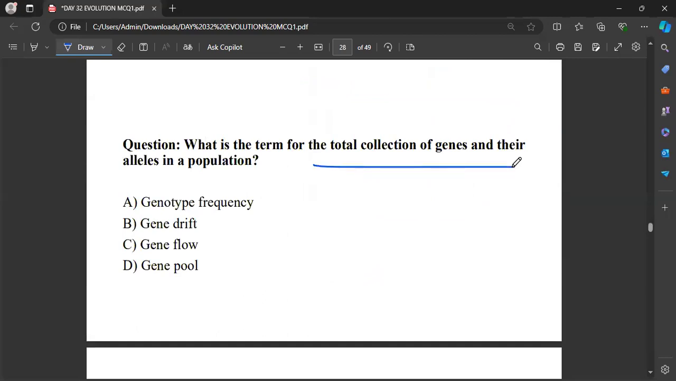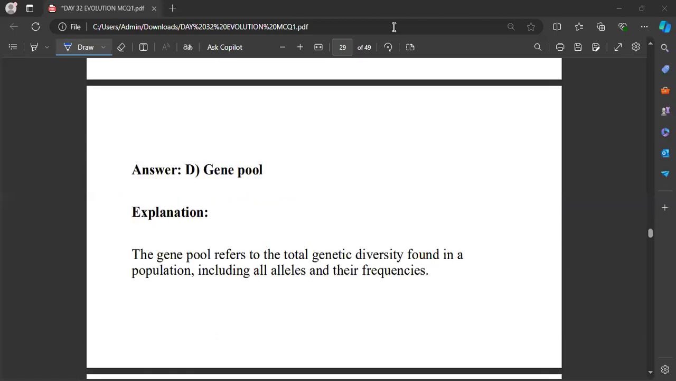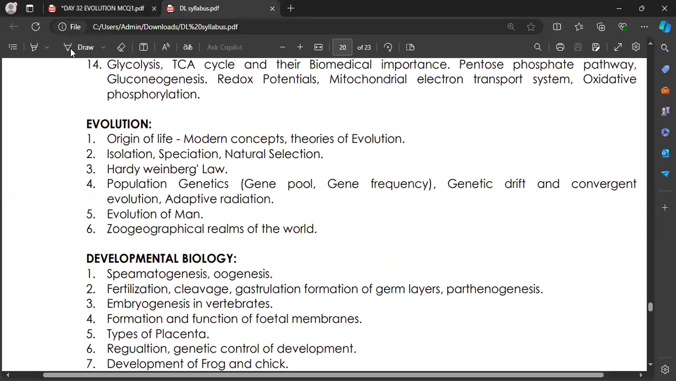What is the term for the total collection of genes and their alleles in a population? That will obviously be the gene pool. For tomorrow, we are going to solve some questions from the Hardy-Weinberg law, and discuss the evolution of man and the geographical realms of the world. By tomorrow, we can finish this evolution part and move to developmental biology.